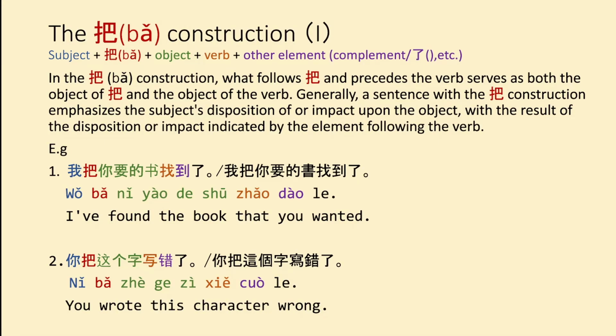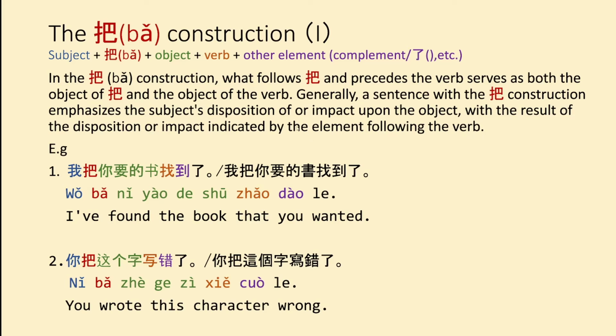The last grammar point for Chapter 15, Dialogue 1 is the ba construction, and this follows the structure of subject plus ba plus object plus verb plus the other element. In the ba construction, what follows ba and precedes the verb serves as both the object of ba and the object of the verb. So generally, a sentence with the ba construction emphasizes the subject's disposition of or the impact upon the object, with the result of the disposition or impact indicated by the element following the verb.